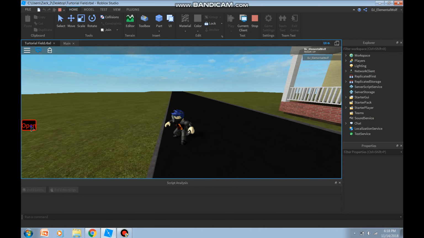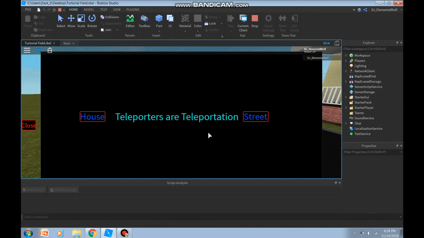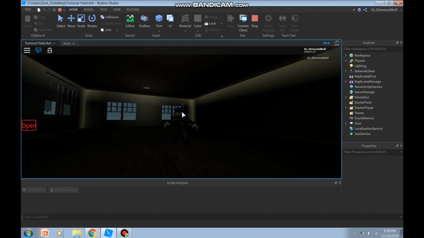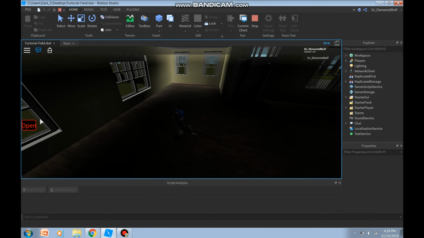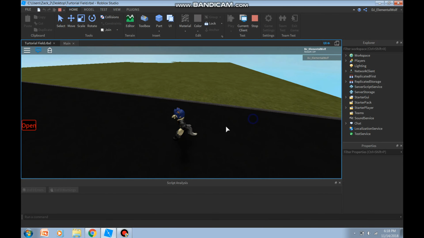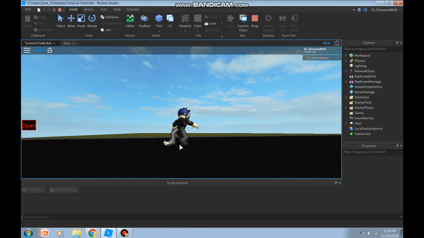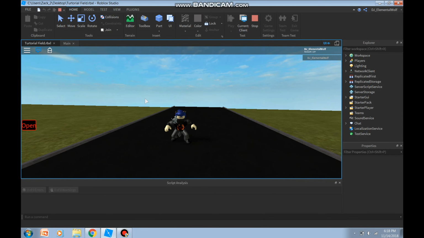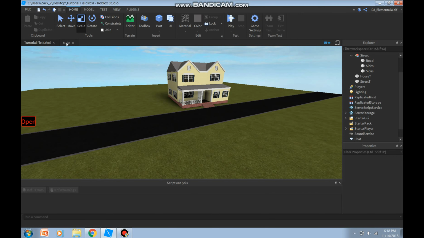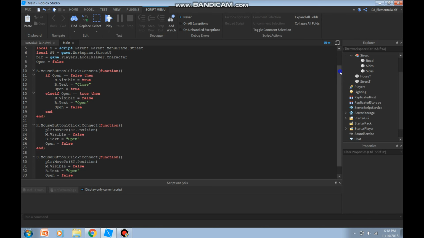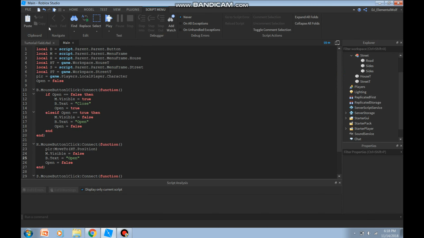Then I have my menu button that I've created, a house and street. So if I click on the house, it's going to teleport me to a house. Inside the house. If I click on street, it teleports me to the street. And it closes the menu, which I like. I'm going to teach you how to do that now. So this is the script. That's it. That's all we're doing today.